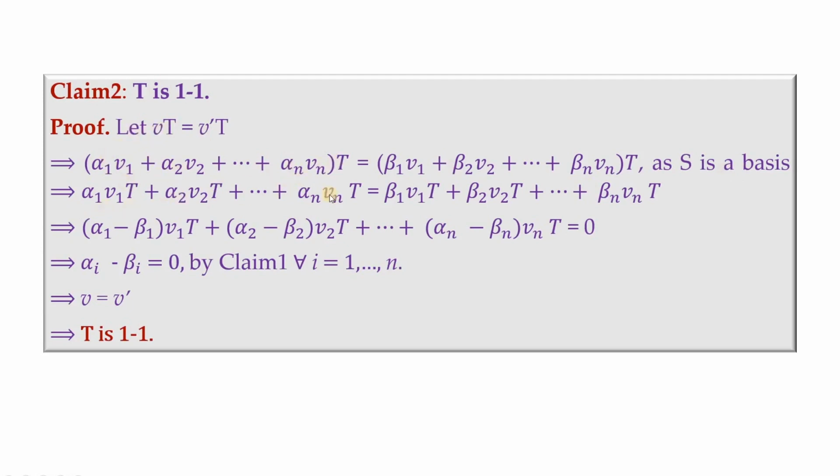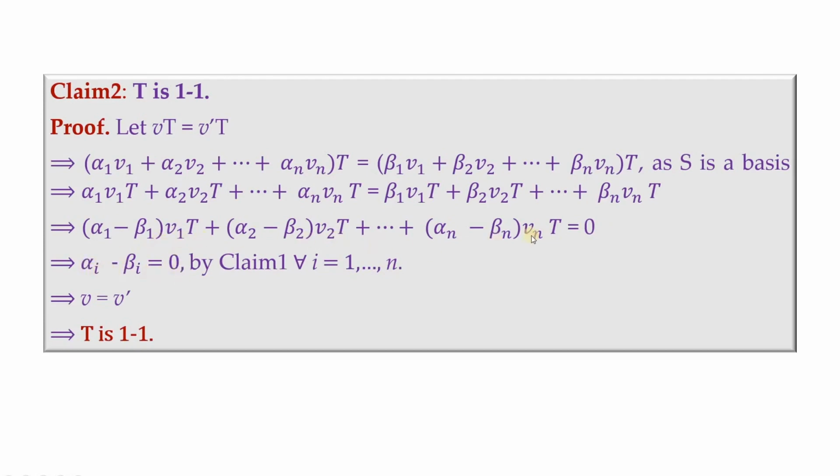Now because T is a homomorphism, we have this step, and taking these together, that is v1T, image of v1 under T, those terms are collected and they are kept one side so that the right side becomes 0. Now this in turn implies alpha i minus beta i is 0.